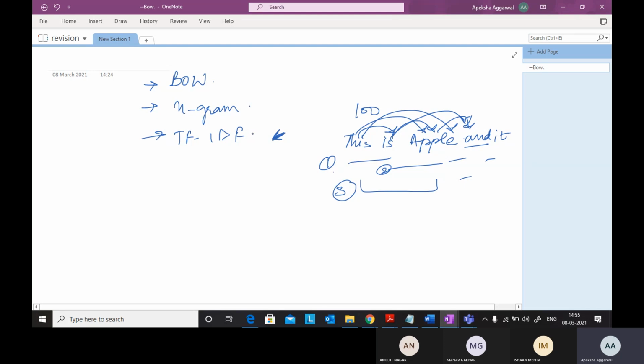If a word is appearing many times, like if I'm talking about cat, then in a paragraph it must be appearing so many times. So cat is given more weightage than other words in the sentence. So basically it is the concept of weights, where instead of just frequency counts, we give weights.